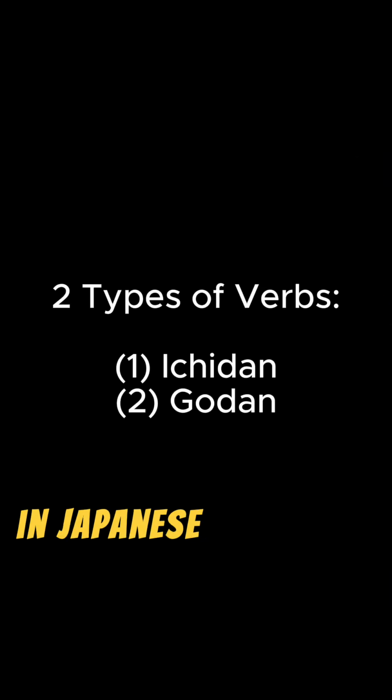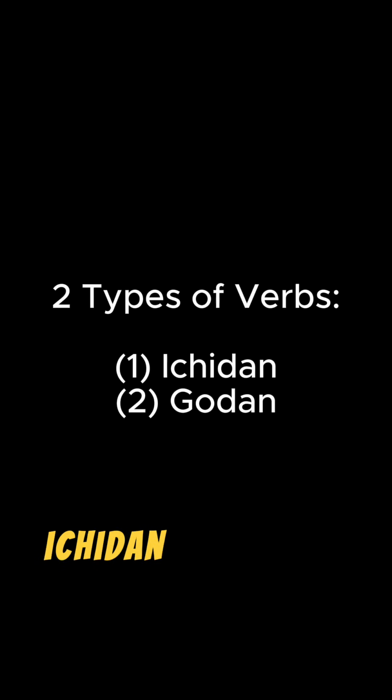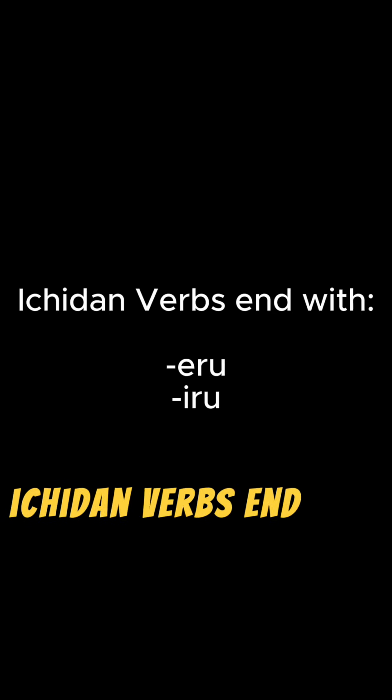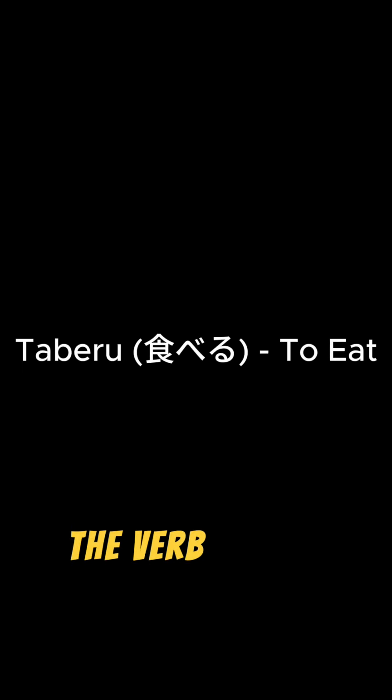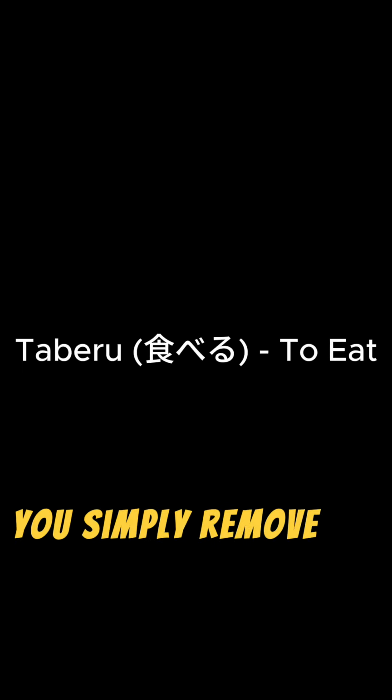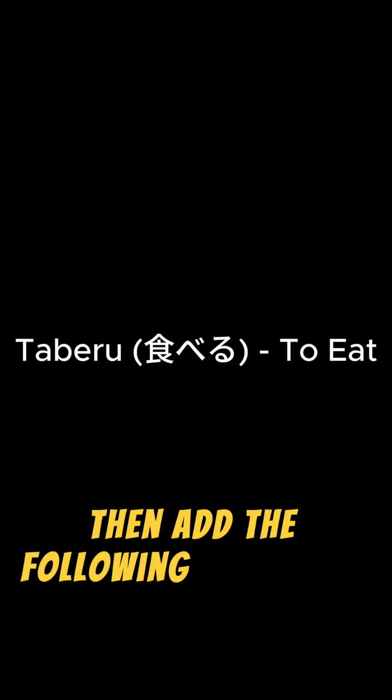In Japanese, there are two types of verbs, ichidan and godan. Ichidan verbs end with the suffix eru or iru. Let's take, for example, the verb taberu. You simply remove the ru suffix, then add the following new suffix.